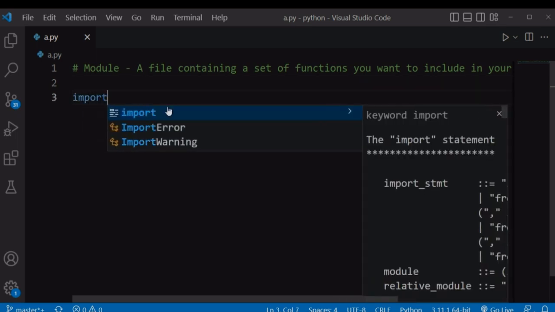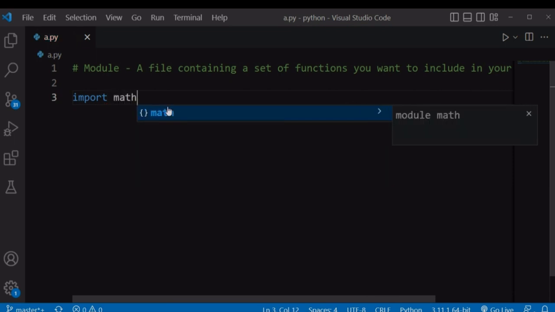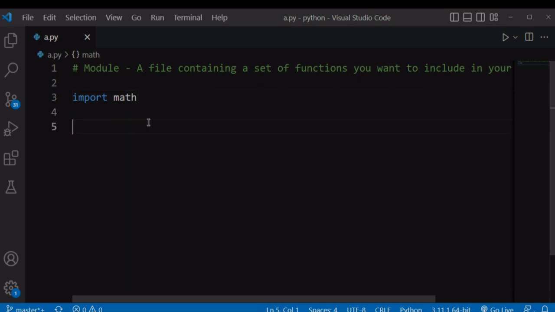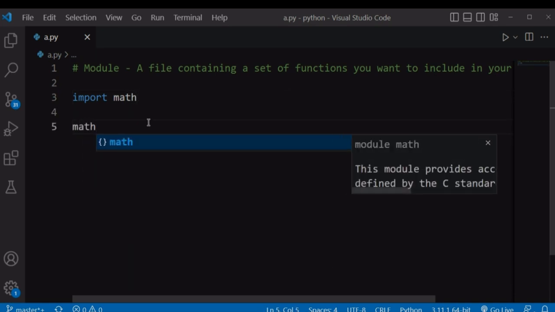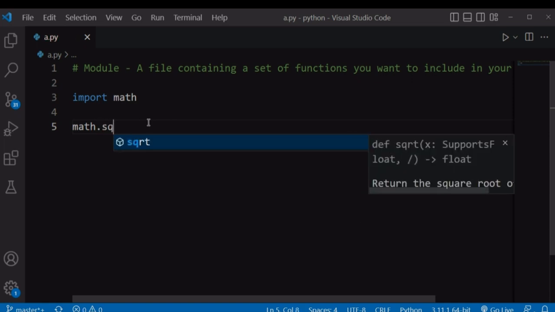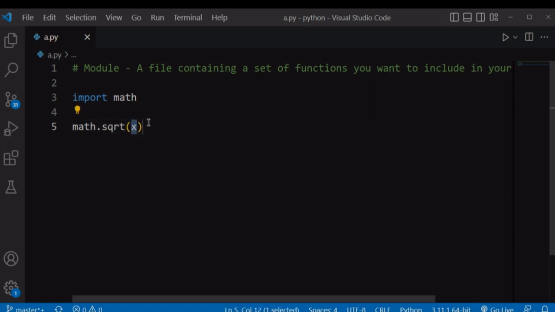For example, let's say we want to import the math module. We will use the import keyword followed by the name of the module, which is math. This math module will give us access to a bunch of functionalities that you can use in our program. For example, if you want to find the square root of a number, you will use this math module and then the dot sqrt function, and then the number that you want to find the square root of.